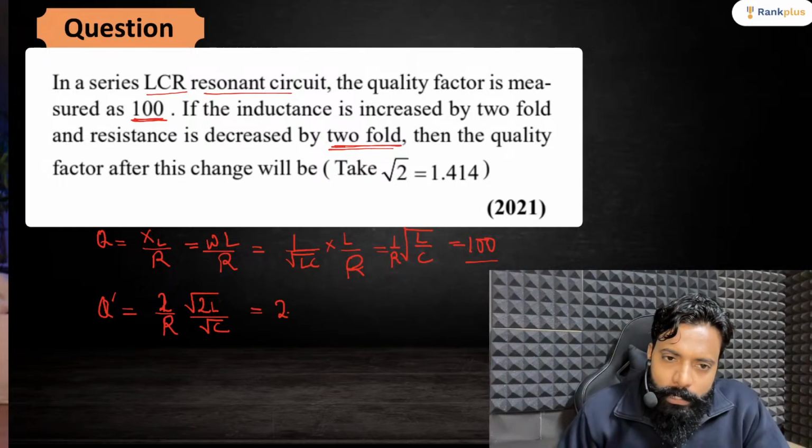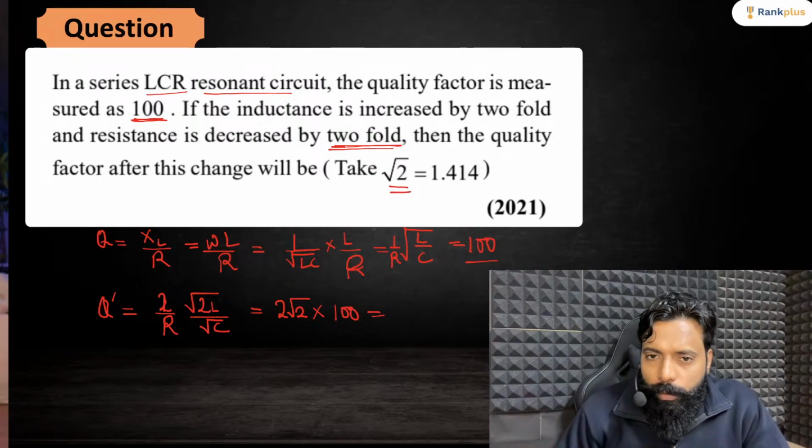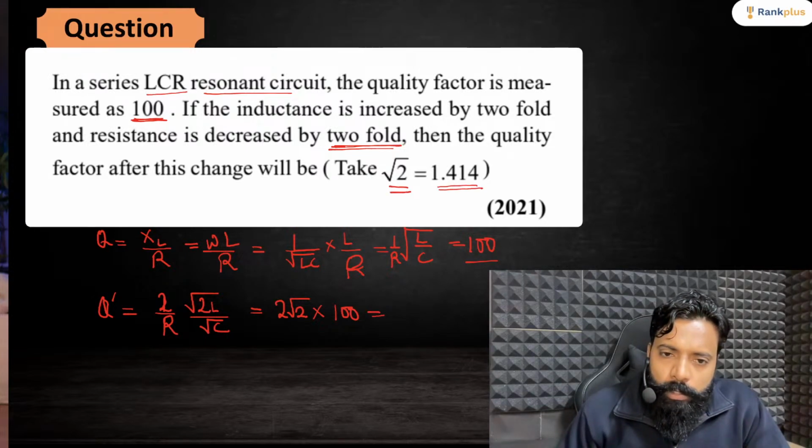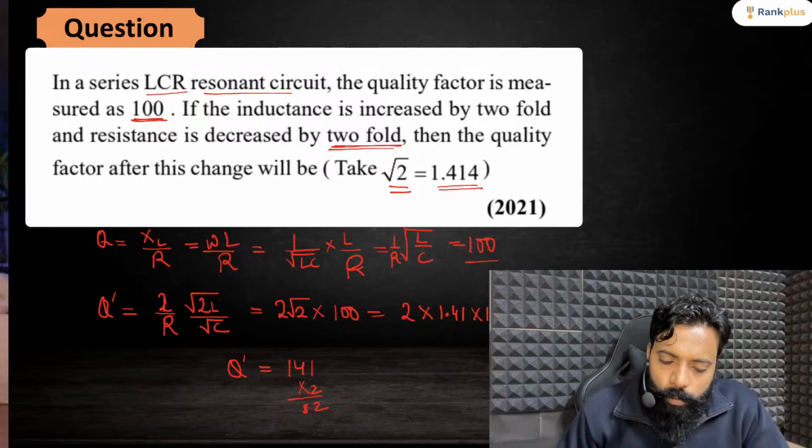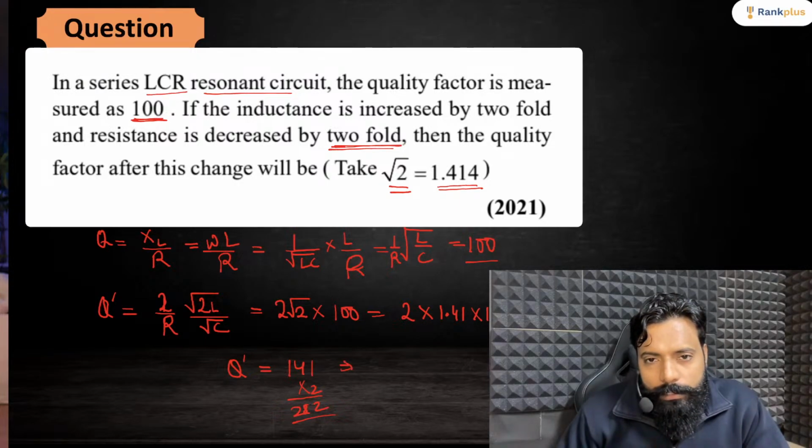So you just need to multiply by 2 root 2 into 100. Root 2 value is given to you, it's 1.414. So it's 2 into 1.41 into 100. So Q dash will be 141 into 2, 282. So your answer is 282.